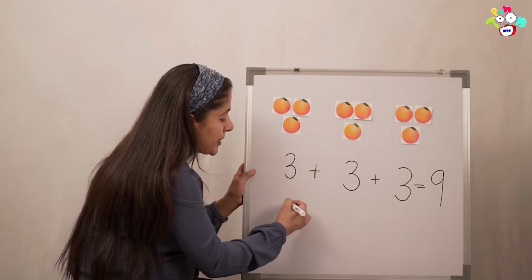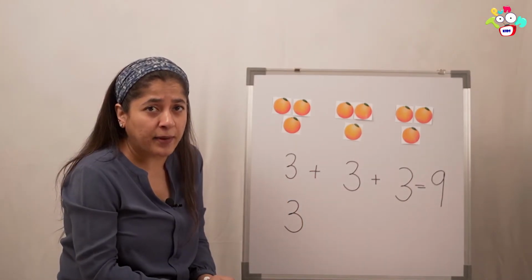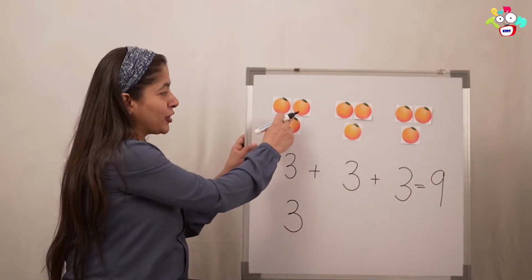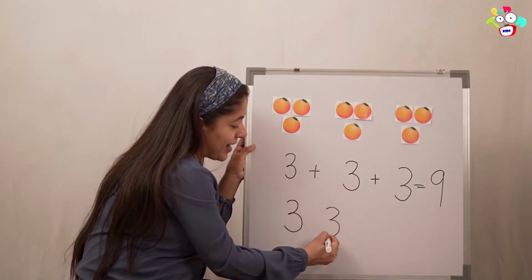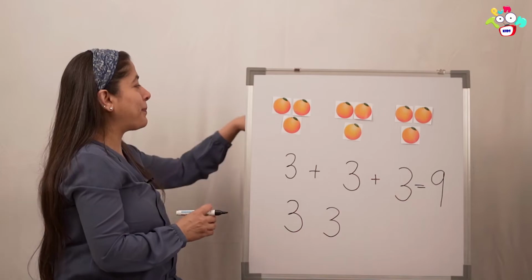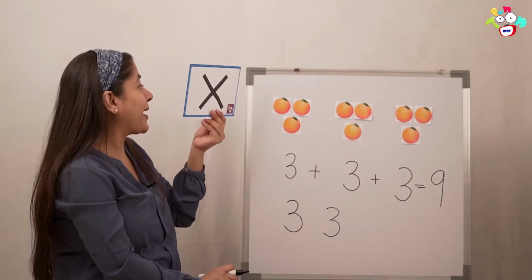So first we will write that. And each time how many oranges came in? How many oranges did they get for Naisha each time? 3 oranges. So we are going to put 3. And we are going to multiply. Which sign is this? Multiply.